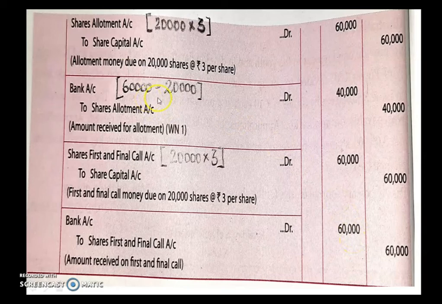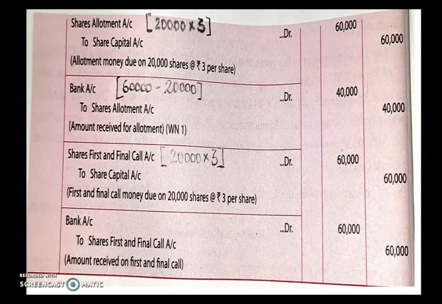Only here you have to make the adjustment, because when you were collecting application money, you received some money extra from the shareholders, as it was a case of oversubscription, and the company decided that they will allot the shares on pro rata basis. So without rejecting any shares, they have accepted all shareholders, and the excess money was adjusted with the next installment, which was allotment.